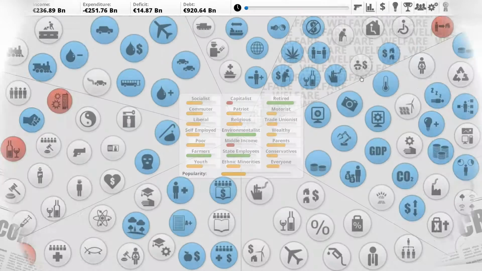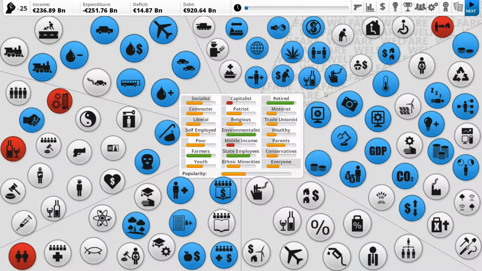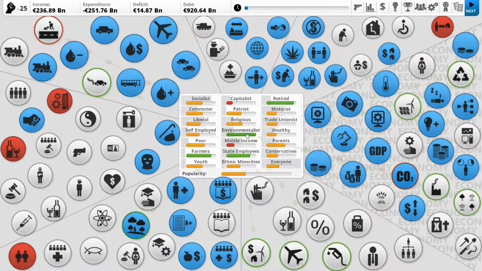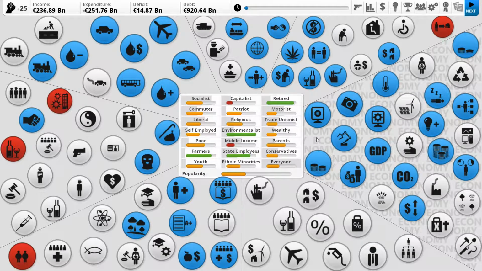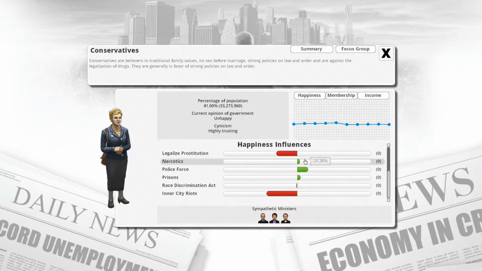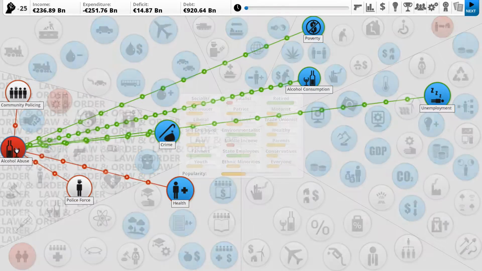Okay? So my aim, I think, eventually is to create a capitalist, hopefully wealthy, high environment. We want to keep the environment up, that's for sure. And probably more conservative, because I want to keep the laws, all the legal stuff in place.